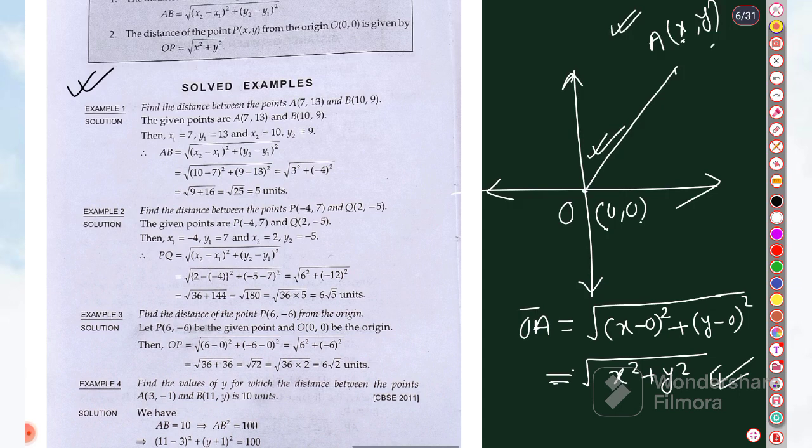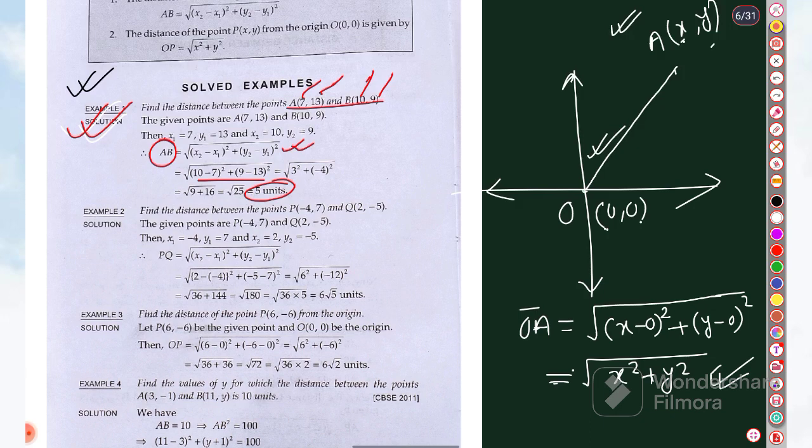If I discuss the first one, find the distance between the point A and B. You can write down this is x1, this is y1, this is x2, this is y2. Then you put in the formula for AB, and if you put in x1, y1, x2, y2, finally you will get this value. This is just a startup question, very simple.